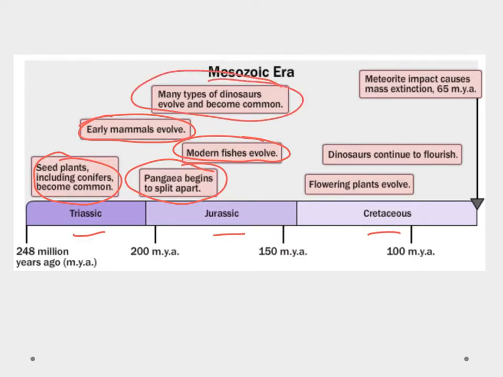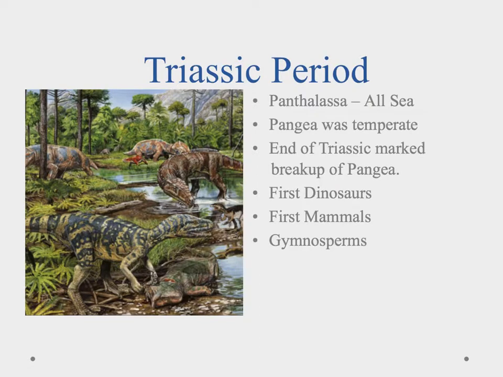We noticed that we had many dinosaurs evolve and then they continued to flourish up until the end of the Mesozoic Era. A big one is flowering plants. The angiosperms evolved here. And then finally, we'll talk about this mass extinction event that happened 65 million years ago with a meteorite impact.